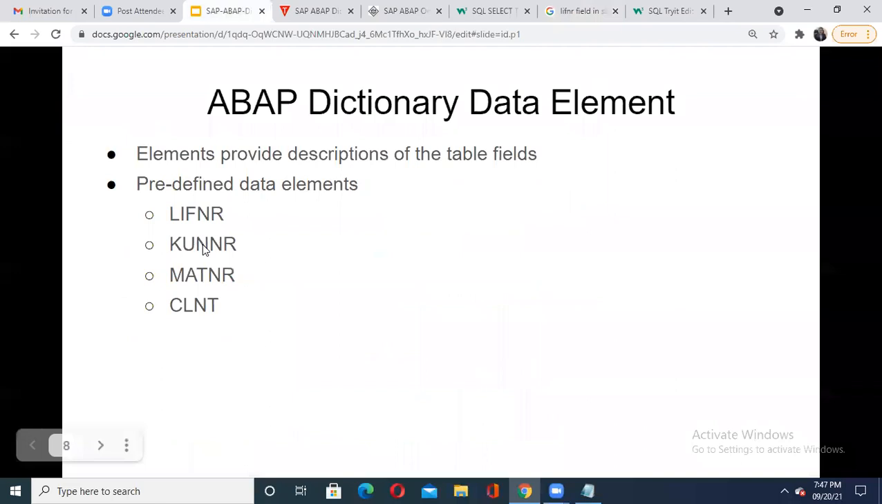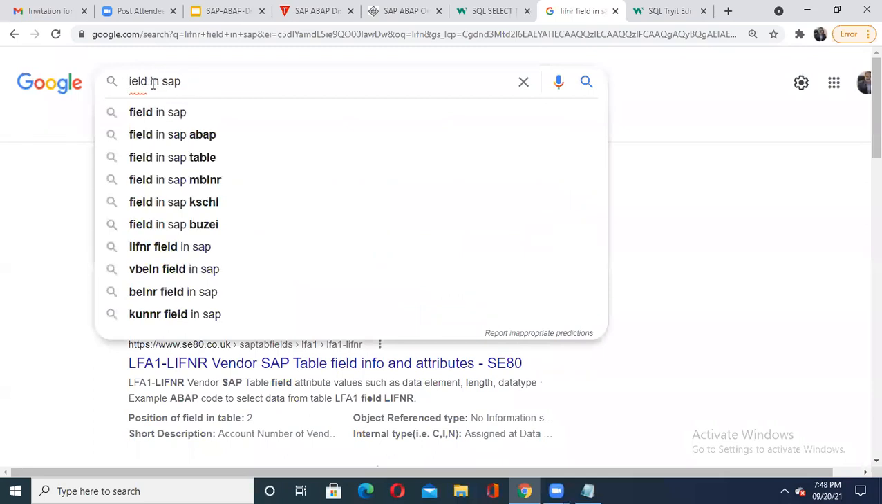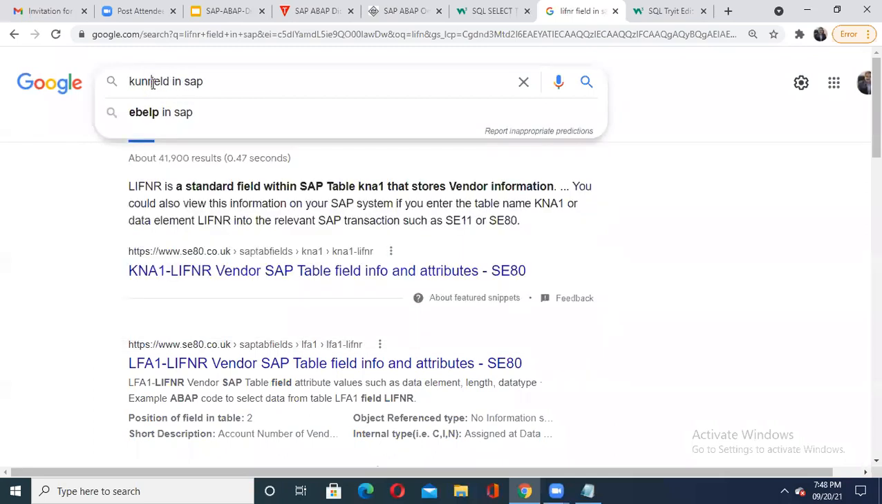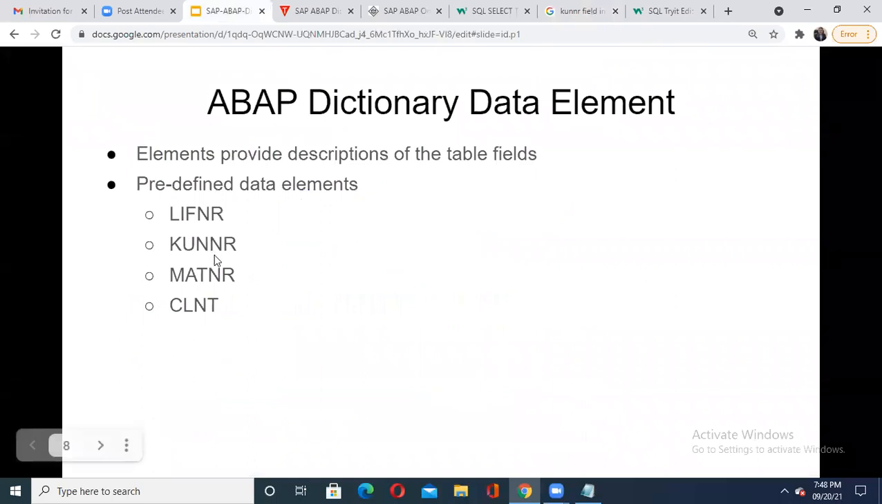But again, suppose the next one is KUNNR. What is this KUNNR? Let us put it here. Along with you, I am also trying to get a few details here. KUNNR. Let us see what it does. KUNNR is a standard field within a SAP table which stores the customer information. Then you don't have to do anything, you have to directly use this kind of information. In the ABAP module certification examination, they go to this level.